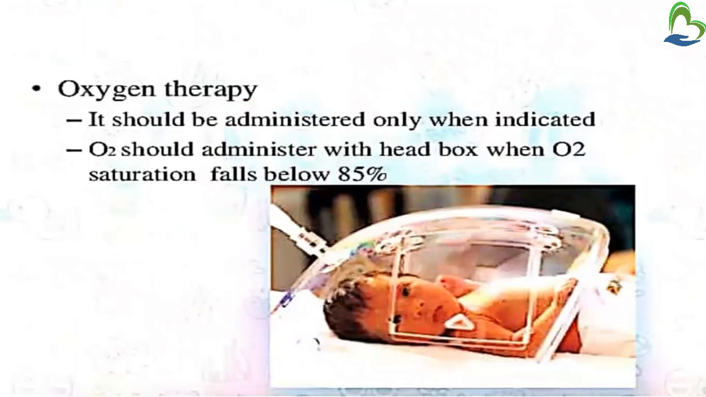Then oxygen therapy, which should be administered only when indicated. Before administering oxygen, you have to check the SpO2. After checking SpO2, only if the baby needs oxygen, then you administer it. Then O2 should be administered with a head box when O2 saturation falls below 85%. So when the SpO2 is below 85%, you have to administer O2 with a head box. In the picture, the box is called a head box.